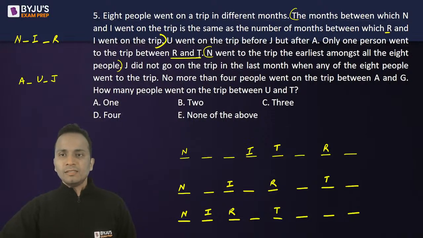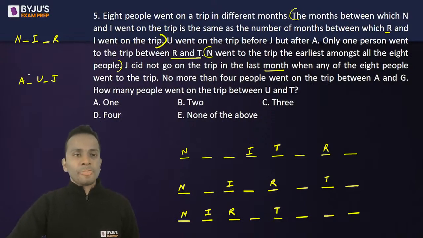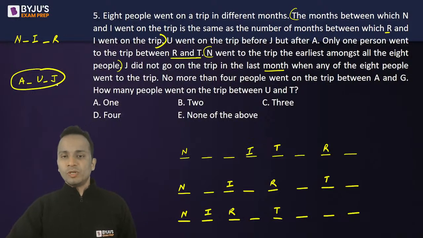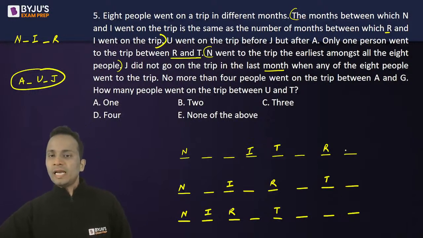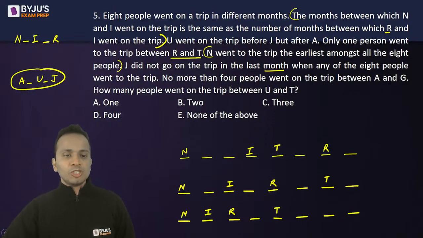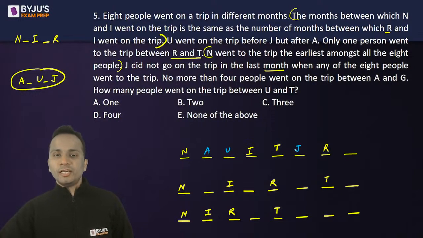Okay? Done. Next, J did not go on the trip in the last month. J last month में नहीं होना चाहिए. अब ए यू और जे का सीक्वेंस ये है और जे लास्ट में नहीं होना चाहिए. सो जे कैनॉट बी इन द लास्ट मंथ. So in the first case, I'm just quickly writing A, U, and J. All right. A, U, J in the second case, and A, U, J in the third case.